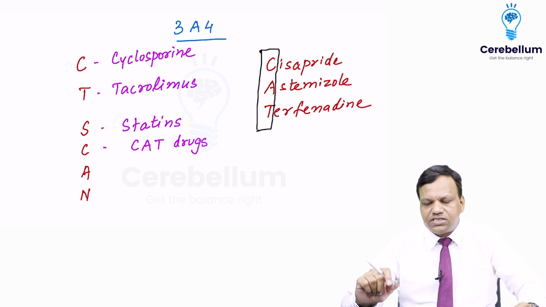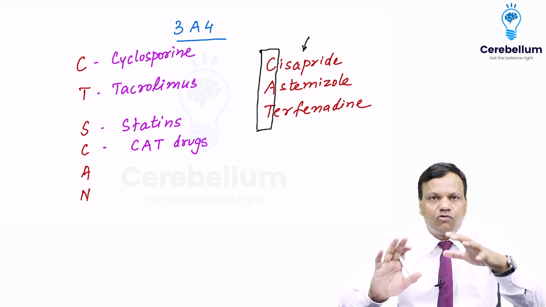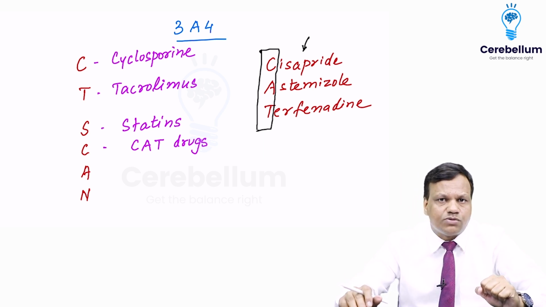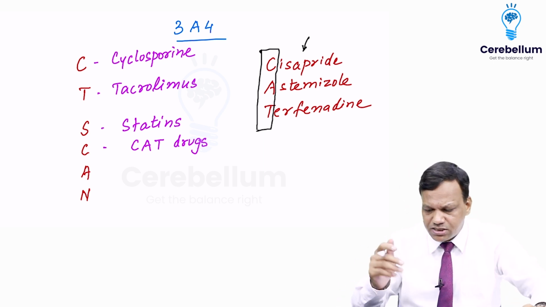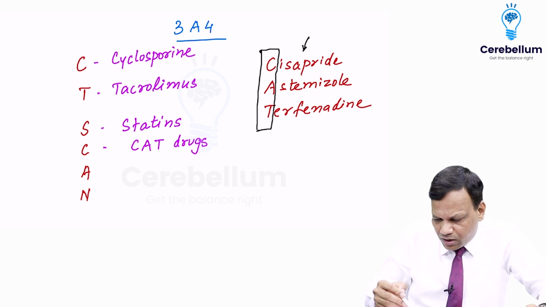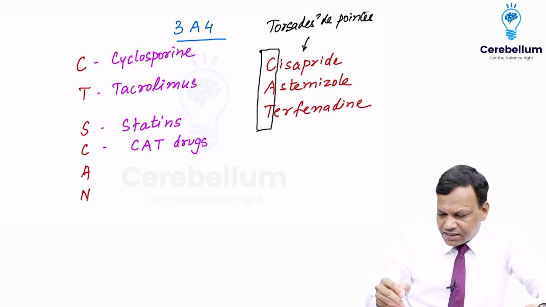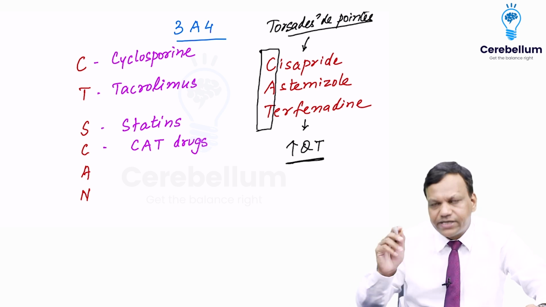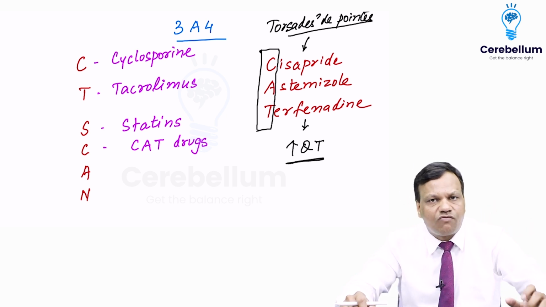Now, what is important about these drugs is all three drugs have been banned. They have been withdrawn around 15 years back. But still, examiners ask MCQs about them, why they are banned. The reason why they were withdrawn was that at high concentrations, they can result in an arrhythmia known as torsades de pointes. Torsades de pointes is an arrhythmia caused by these drugs. And in ECG, this arrhythmia presents as QT prolongation. So these are the drugs which cause QT prolongation in overdose, and that's why they were withdrawn from the market.